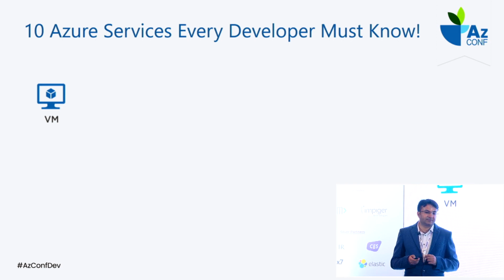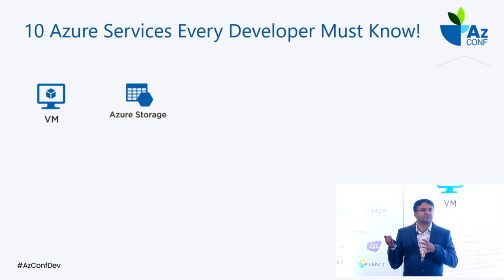The second service we have here is Azure storage. So ultimately, what data are we going to store in the cloud? Either you are using a virtual machine or any other service, directly or indirectly we are storing everything in Azure storage. Azure storage offers us blob storage, file storage, and table storage. So we have many options there, but ultimately we have to store our data directly or indirectly with the help of Azure storage.